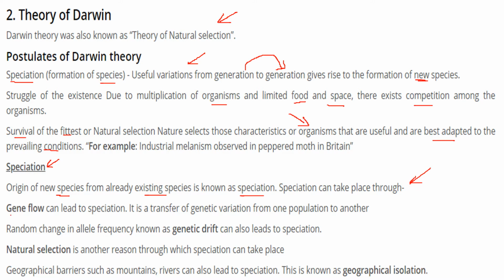One is gene or genetic flow. This can lead to speciation, and this is basically a transfer of genetic variation from one population to another. There is a random change in allele frequency, which is known as genetic drift, and this also leads to speciation. Then natural selection is also a reason through which speciation can take place. Geography is also involved, like the mountains, the river, the sea. So geographical barriers like these can also lead to speciation, and this is known as geographical isolation.